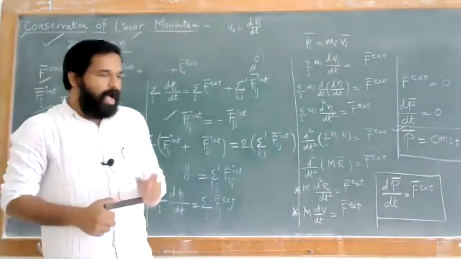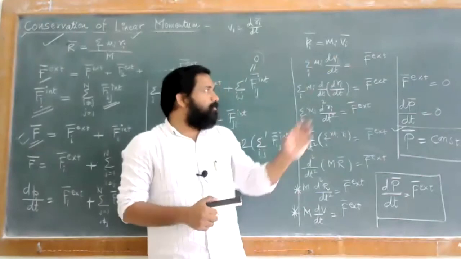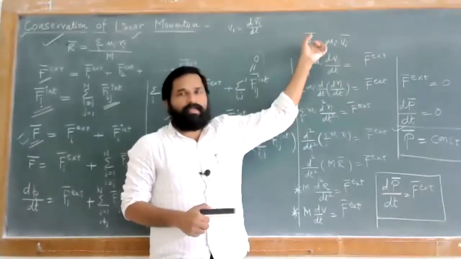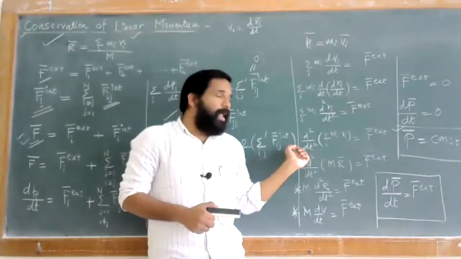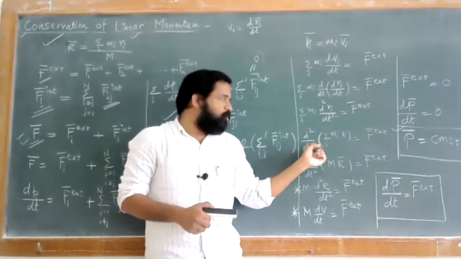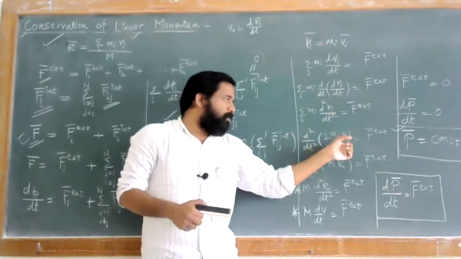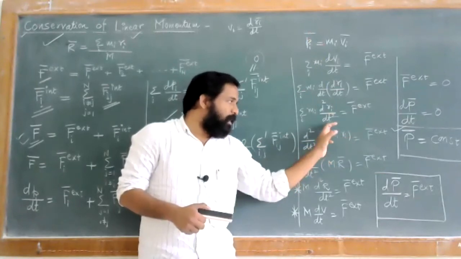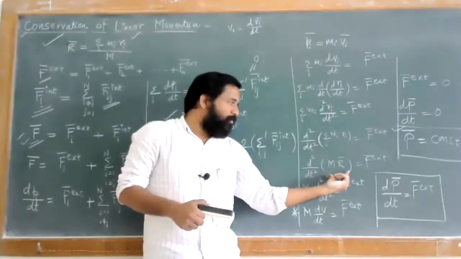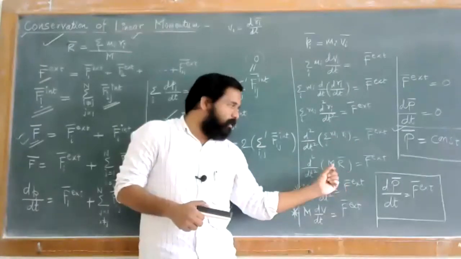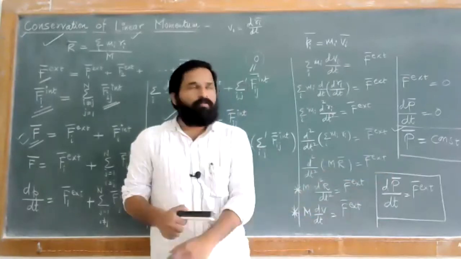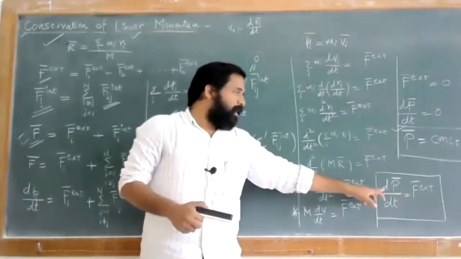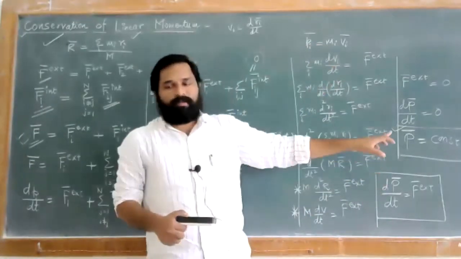There are n particles, not only the ith particle. So we do not have to find this for just one particle. Not only for the ith particle, we have to find it for n number of particles, for all the particles. So for this we take the sum for i equal to 1 to n. So mi ri we have written in terms of the resultant vector and into R. Then again we wrote it in terms of the total momentum. So this is for the ith particle, and this is for the total system, that is n number of particles.